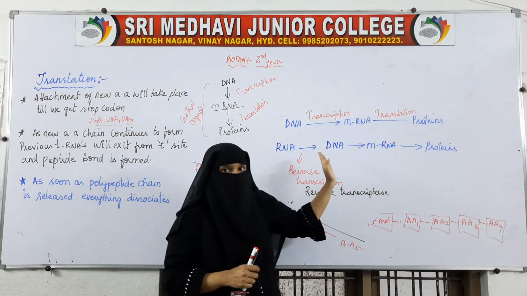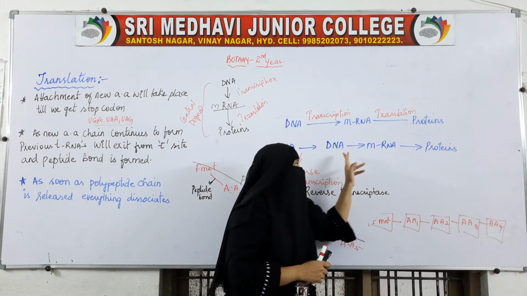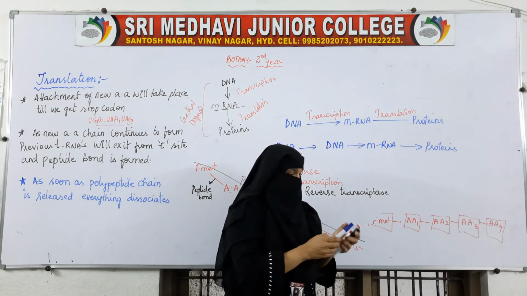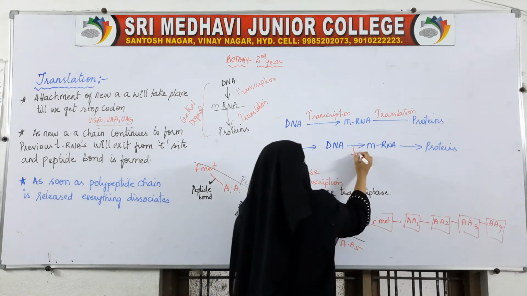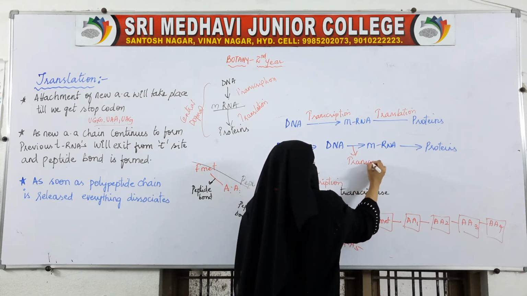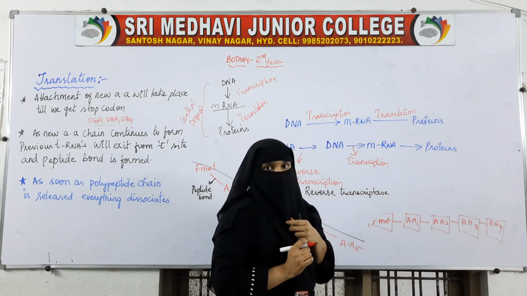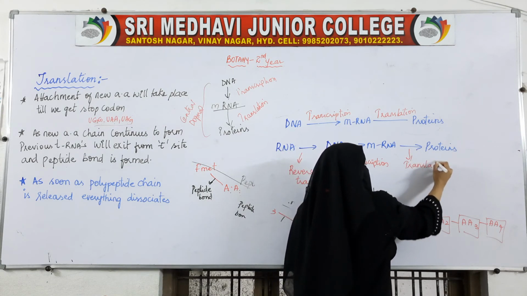From the strand of RNA, a DNA strand will be made, and then this DNA will again change into mRNA. This process is called transcription. And this mRNA will further translate into proteins. This process is translation.